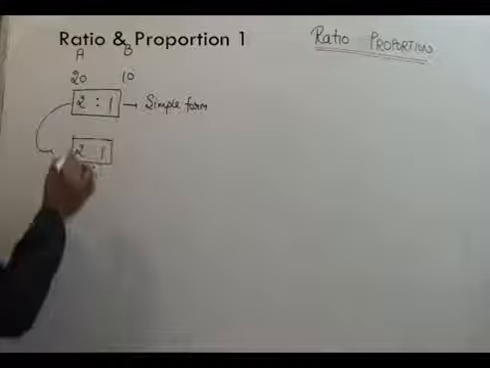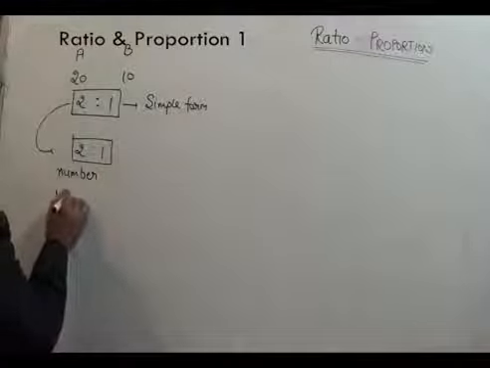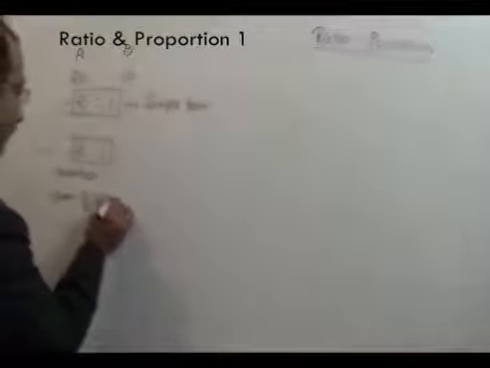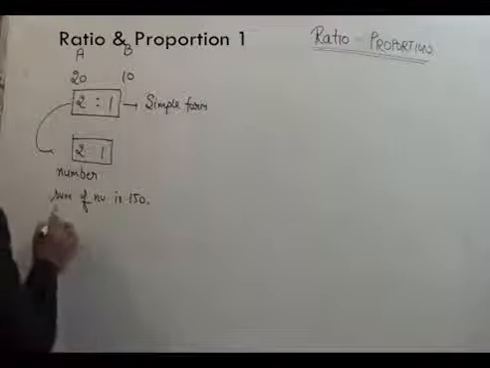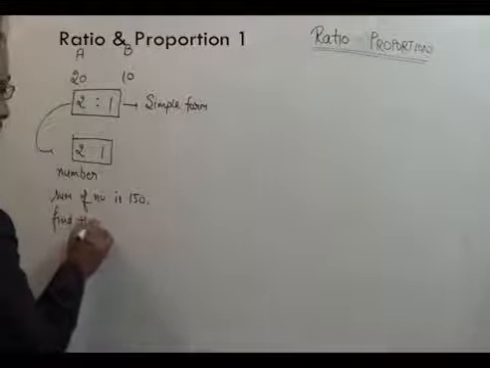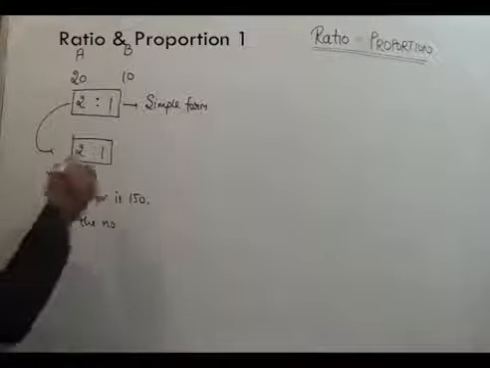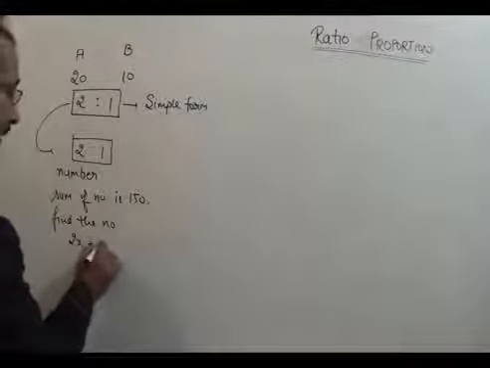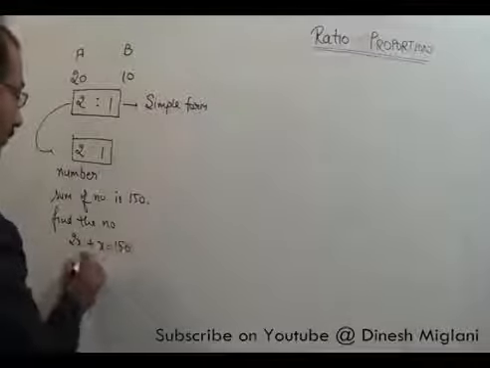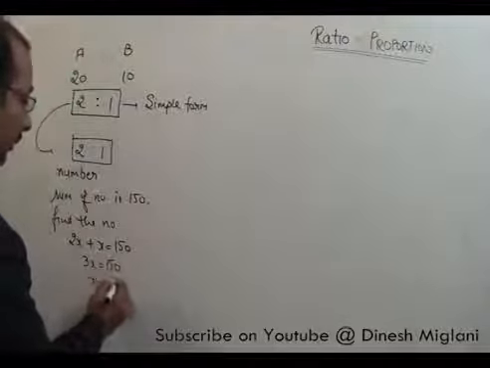Suppose I say the ratio of two numbers is 2:1 and the sum of the numbers is 150. We have to find the numbers. Now the ratio is 2:1, so I can say the first number is 2x and the second is x. The sum is equal to 150, so 3x equals 150 and x is 50.